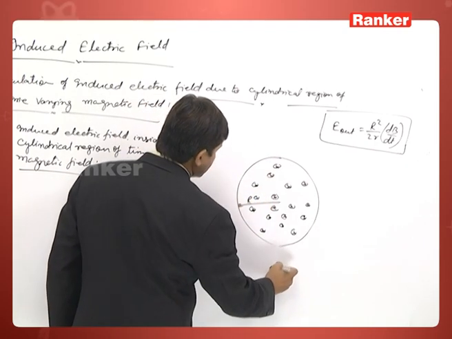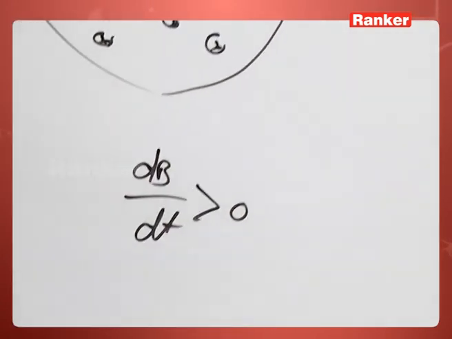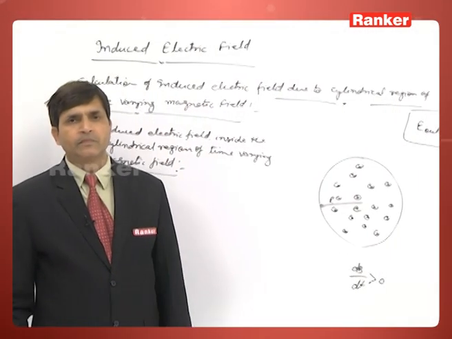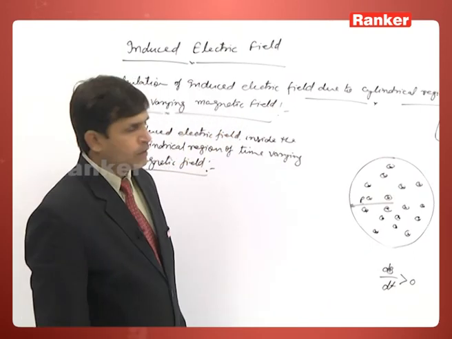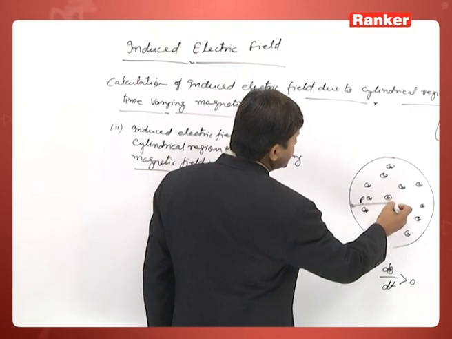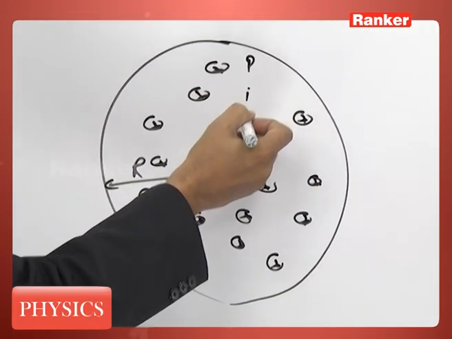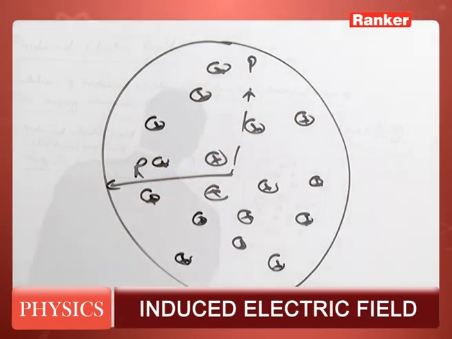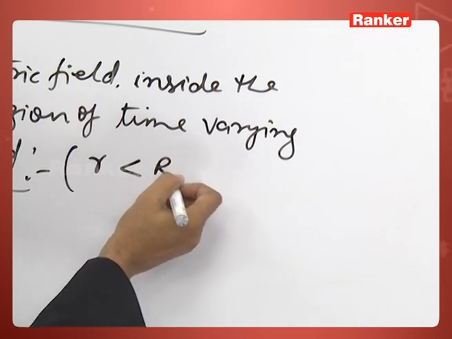Again, the same thing here: I am assuming dB by dt is greater than 0. That assumption is just to check the direction of the induced electric field. Now, if I am considering any point, suppose P here, which is at a distance r from the center, the meaning is that r is less than capital R.